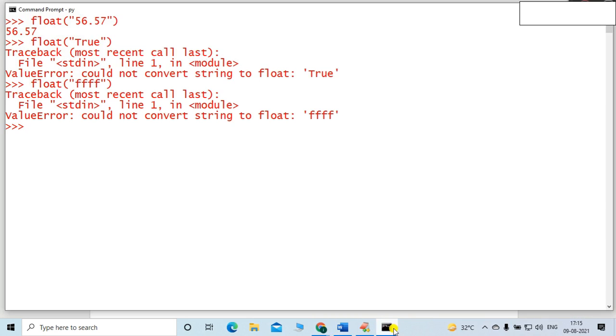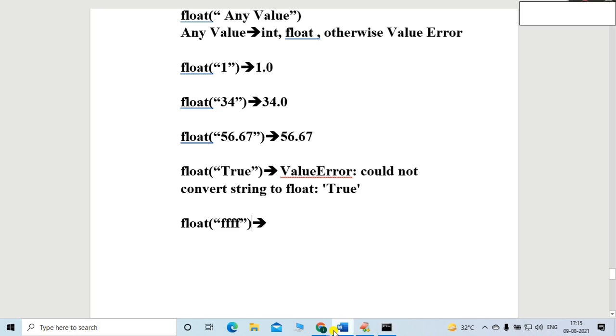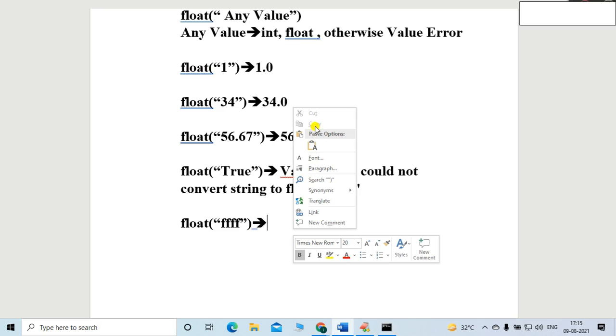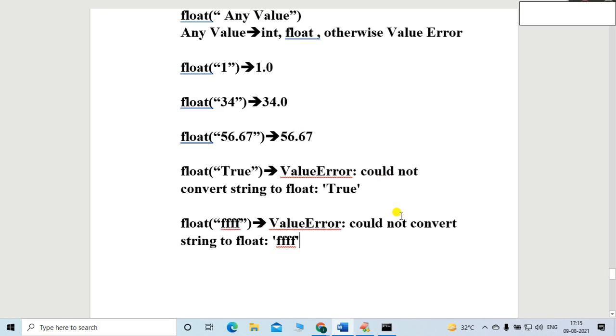You can see, could not convert string to float. Same error here again, friends. The name of the error is value error. In this case also you will get a value error, right, friends?